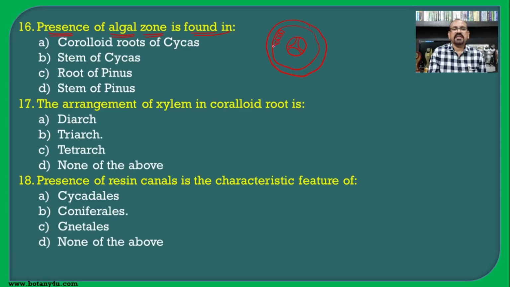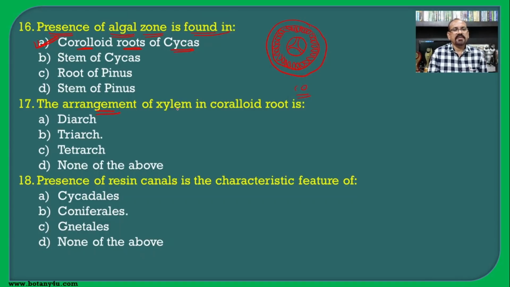In this structure there are cyanobacteria which are responsible for the synthesis of inorganic nitrogen from molecular nitrogen, that is nothing but nitrogen fixation. So this is a coralloid root. If you see the presence of the algal zone, the correct answer will be the coralloid roots of cycas, and that is the correct option.